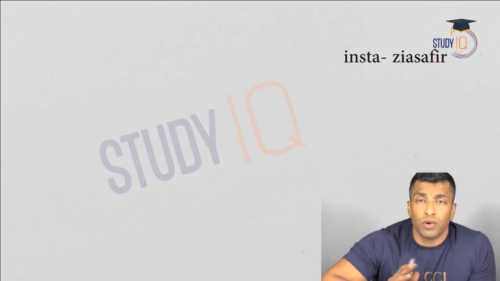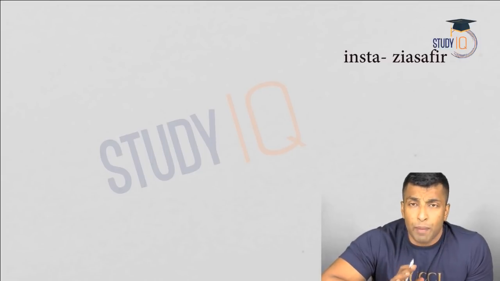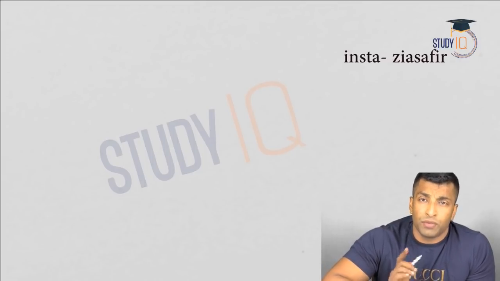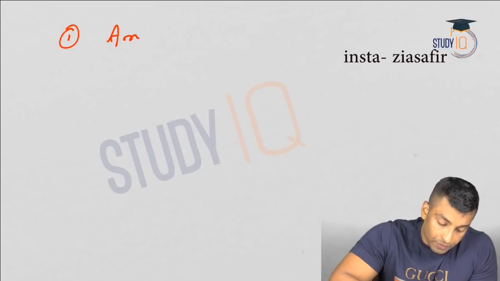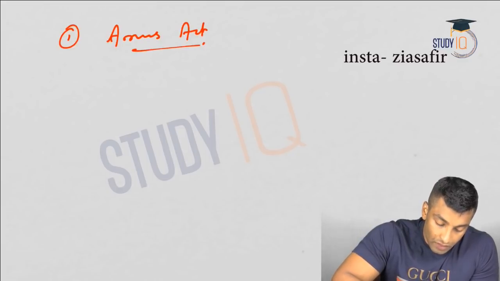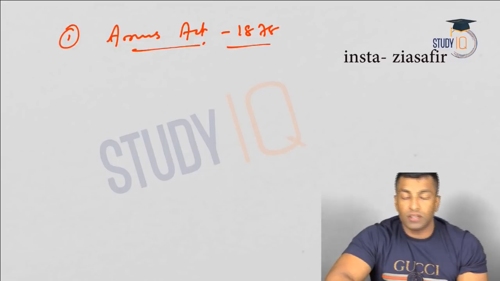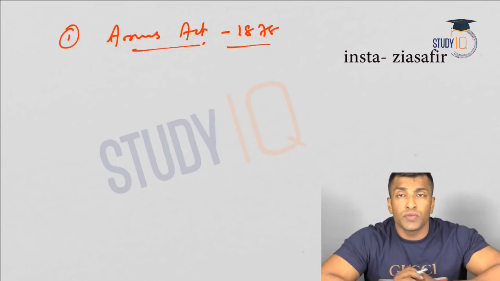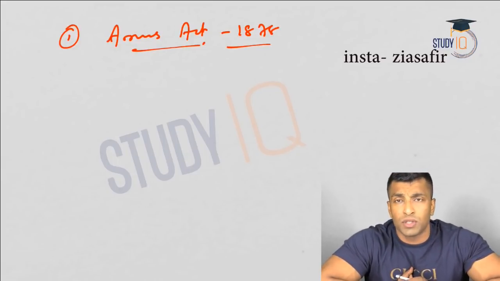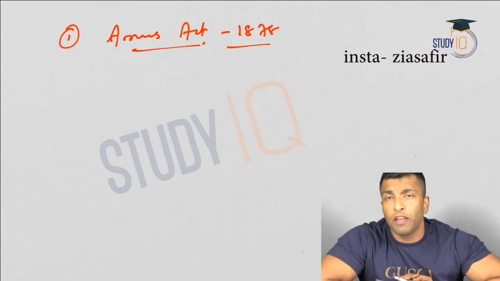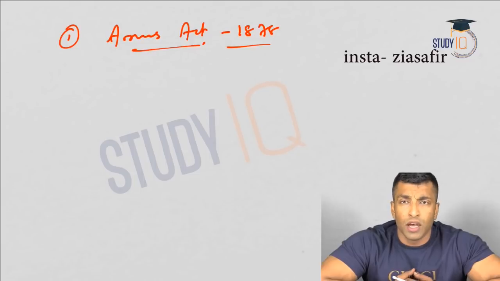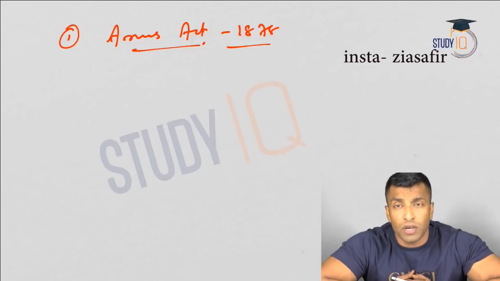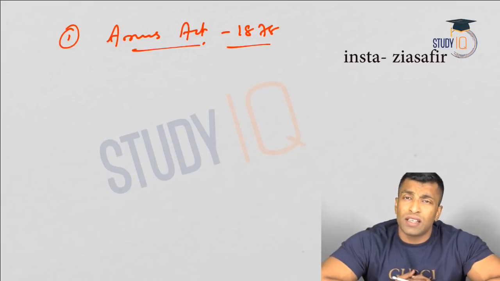I've told you already there are 3 controversial decisions which happened during Lord Lytton's time. The first one being Arms Act. It is in 1878. See, what is this rule? Under this, the rules for getting license to possess arms were made much tougher for Indians. Okay, so now if you need to get license to possess arms, you have to follow some strict or tougher rules which were not applicable for English.